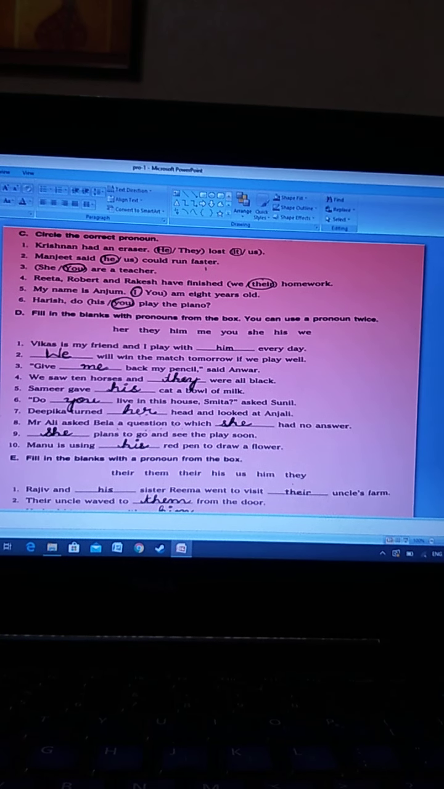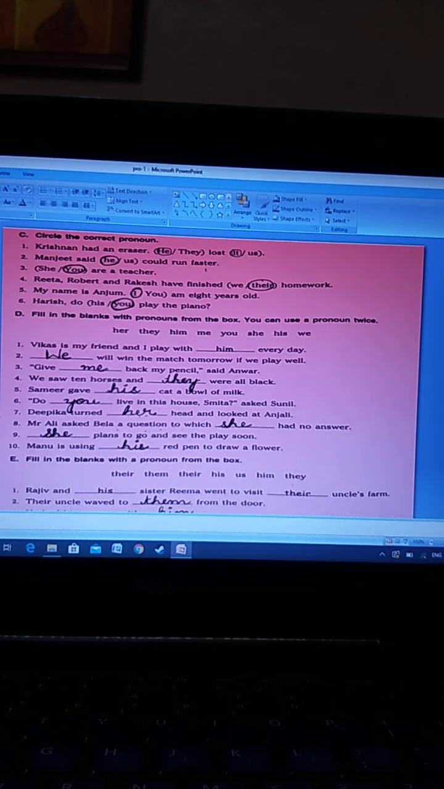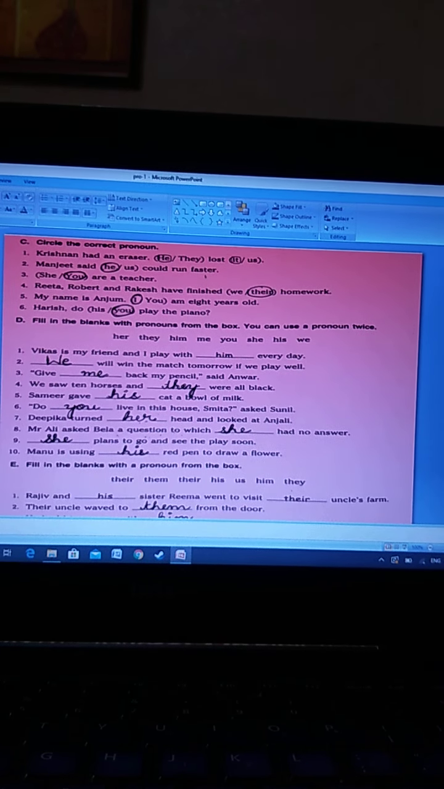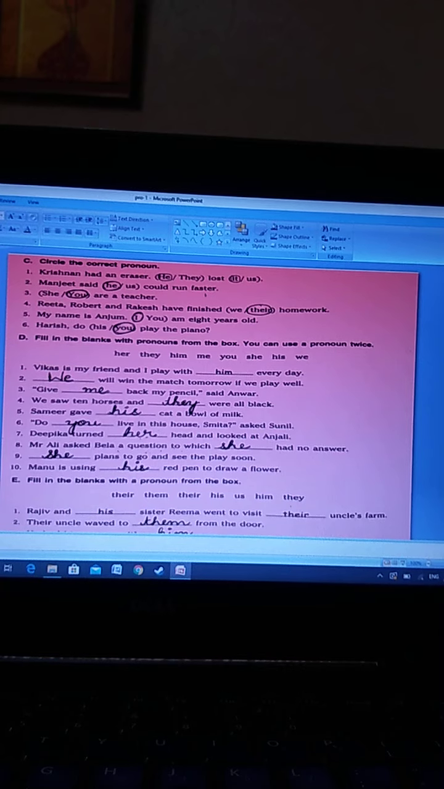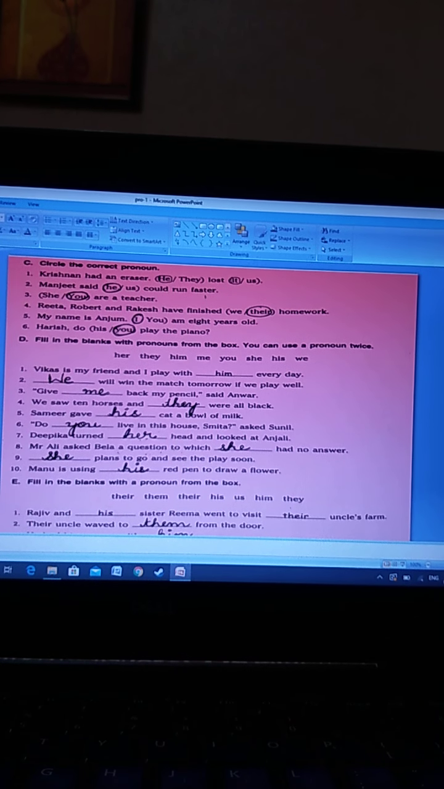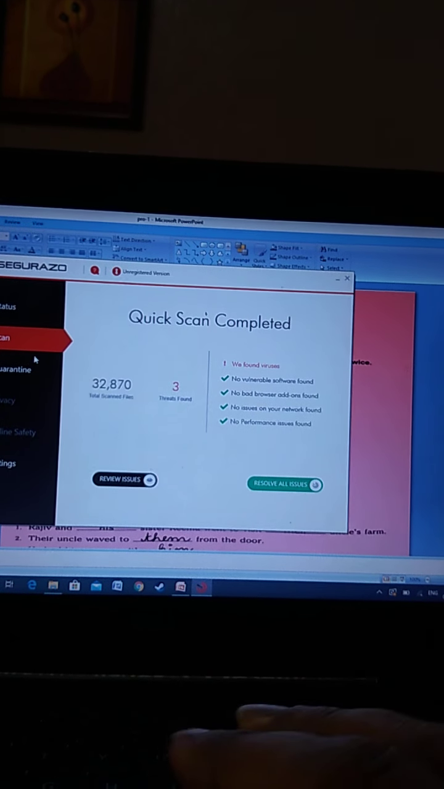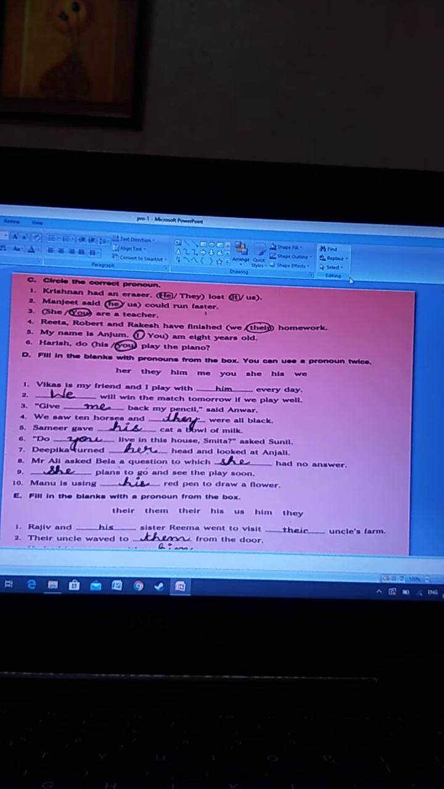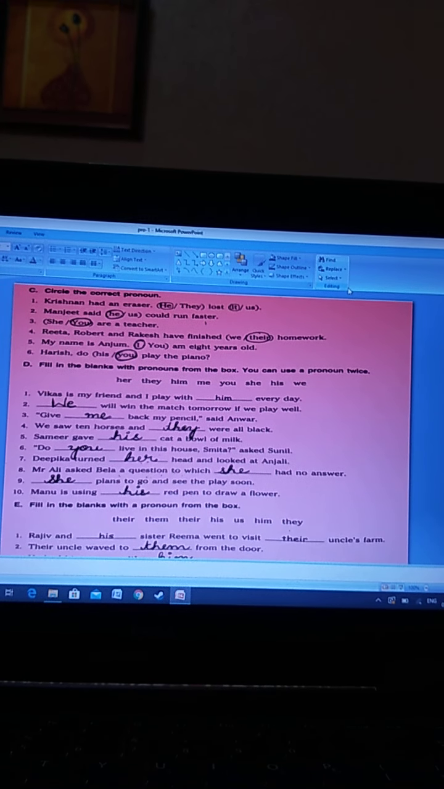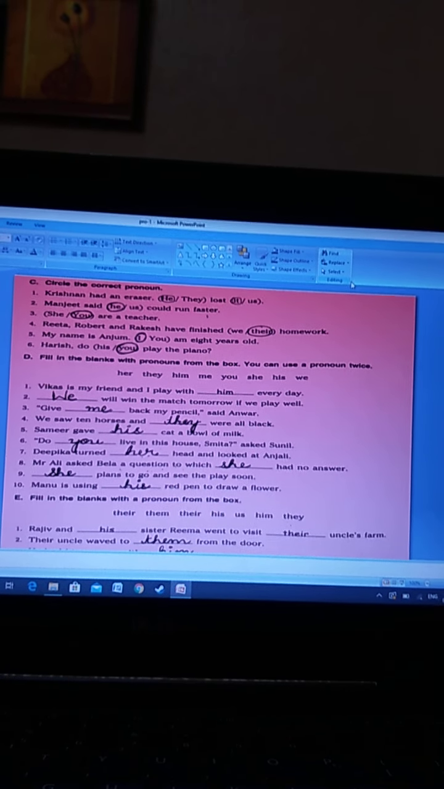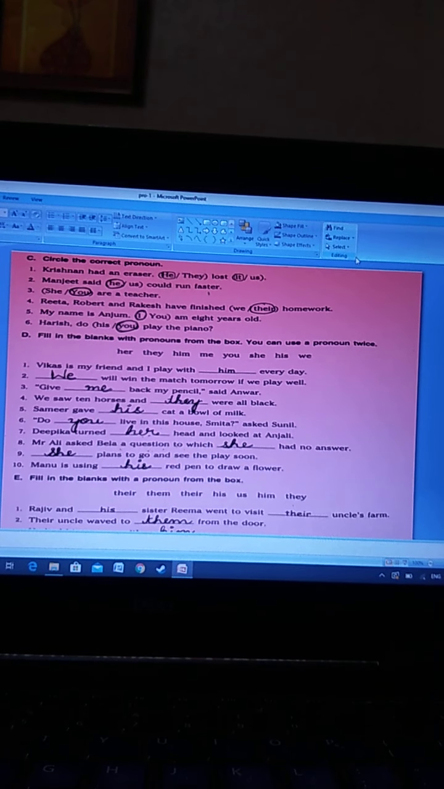Next is fill in the blanks with pronouns from the box. You can use a pronoun twice. So pronouns are given and you have to use them in the blanks given. Vikas is my friend and I play with dash every day. Vikas is a boy. So we are going to use him over here. I play with him every day.